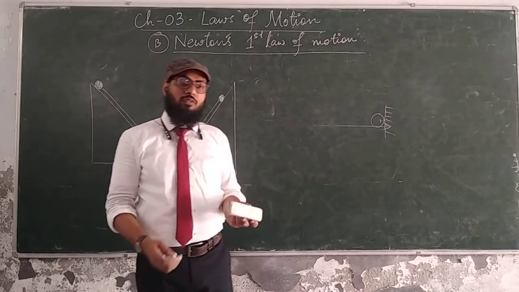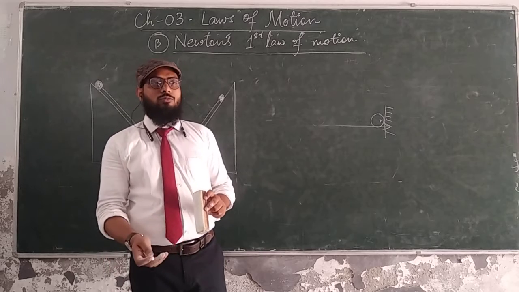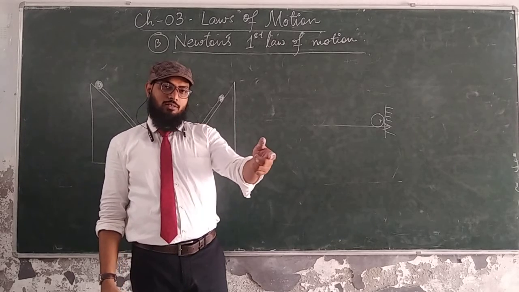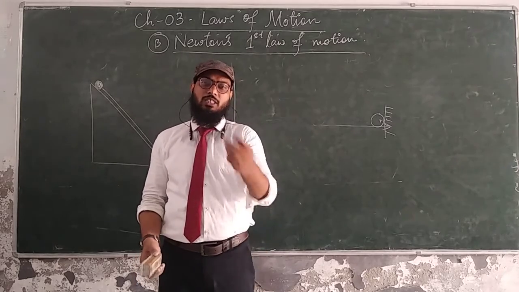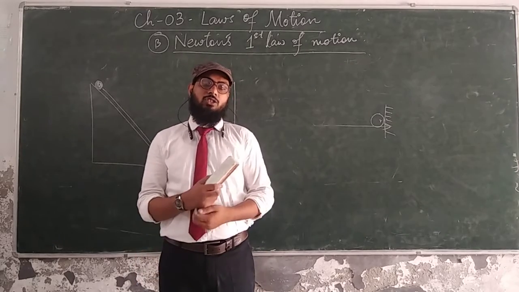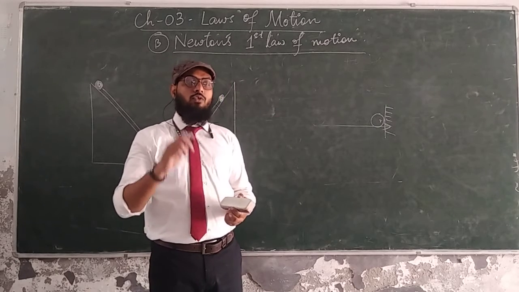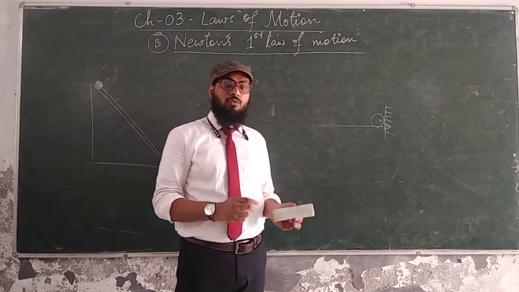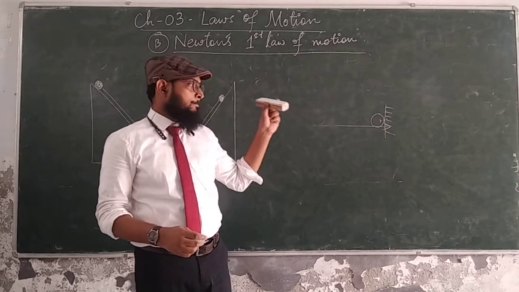But in general phenomena we are not able to see this. How? When you roll the ball, the ball does not keep rolling continuously until you stop it. In some cases, the ball stops by itself. So how are these things happening? Again, Newton and Galileo explained this. This is due to the frictional force. I have already told you, frictional force always opposes the motion of a body.